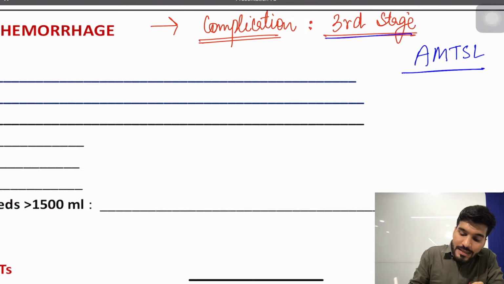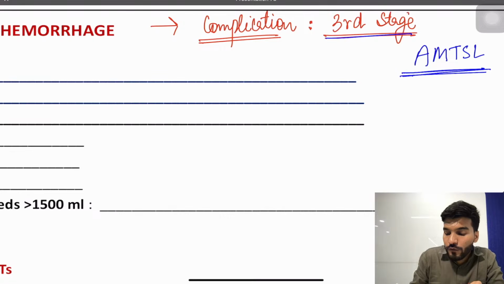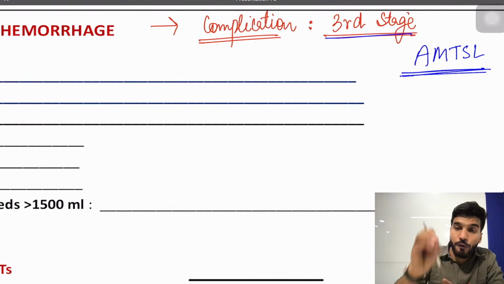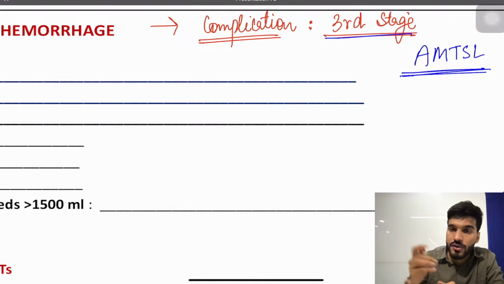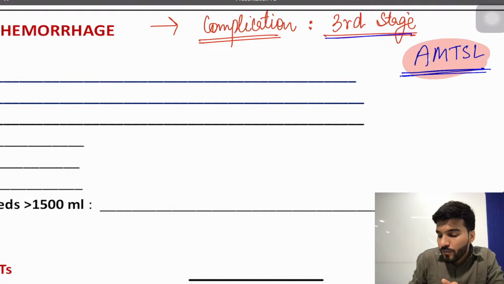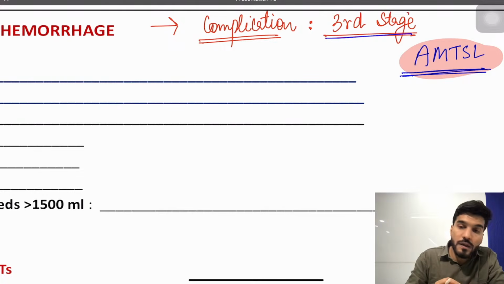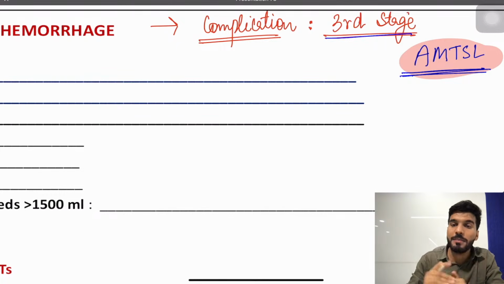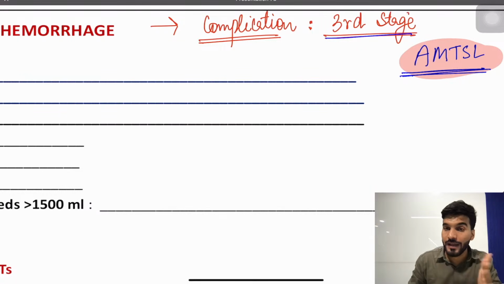In order to decrease these complications, we have a management of the third stage of labor, which is actively followed to prevent such complications. In order to prevent postpartum hemorrhage, the management is called active management of third stage of labor. What is that called? So that is called active management of third stage of labor. Now what exactly is this? First I'm giving a uterotonic agent, which will maintain the tone of the uterus. What is the drug I'm giving? I'm giving oxytocin as a prophylactic drug, 5 to 10 international units.